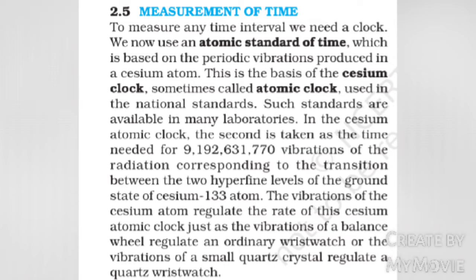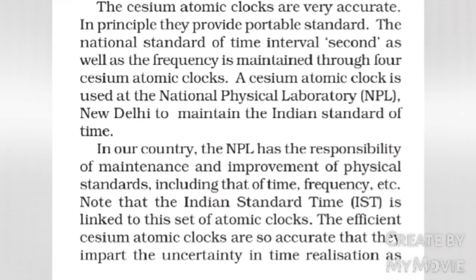In the cesium atomic clock, the second is taken as the time needed for 9192631770 vibrations of the radiation corresponding to the transition between the two hyperfine levels of the ground state of cesium-133 atom. The vibrations of the cesium atom regulate the rate of this cesium atomic clock, just as the vibration of a balance wheel regulates an ordinary wristwatch, or the vibration of a small quartz crystal regulates a quartz wristwatch. The cesium atomic clocks are very accurate. In principle, they provide a portable standard.